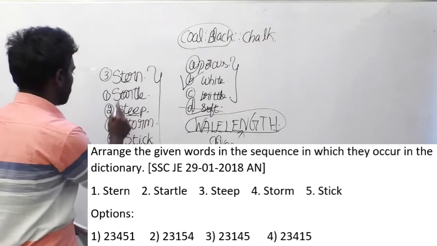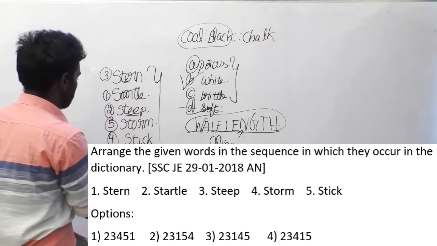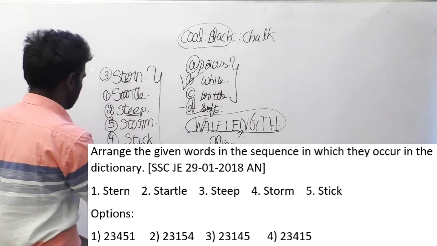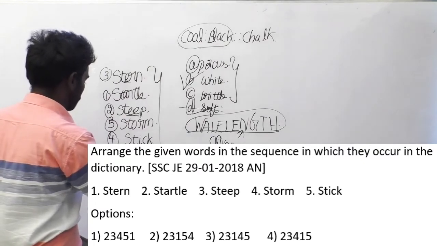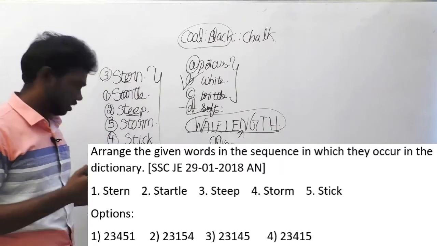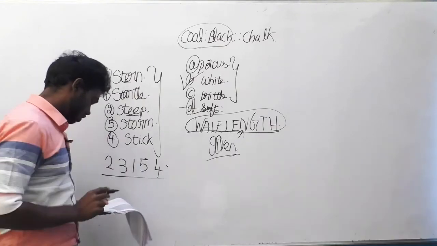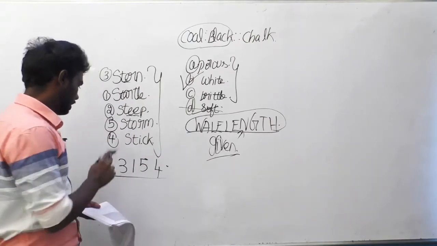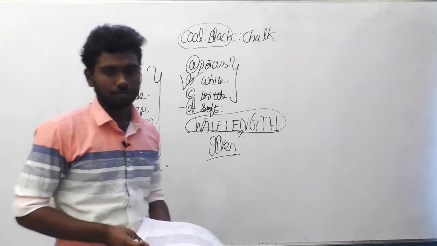It will come in the order 2, 3, 1, 5, 4. This is the order. Check whether there is any option in this manner. Yes, there obviously is. Option 2 is the correct answer for this question.